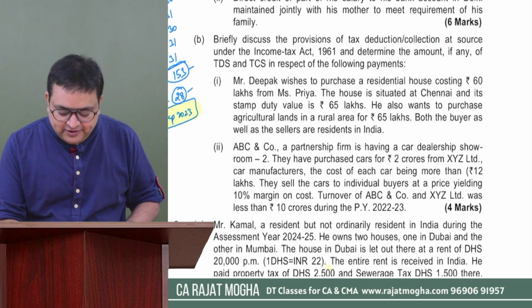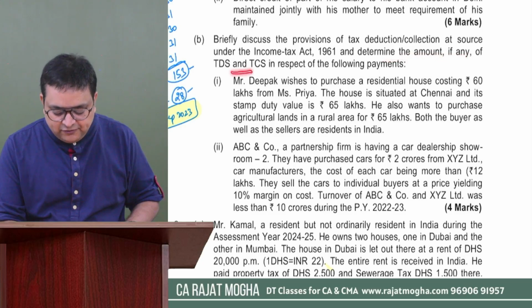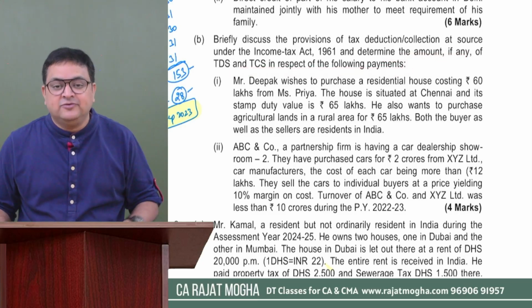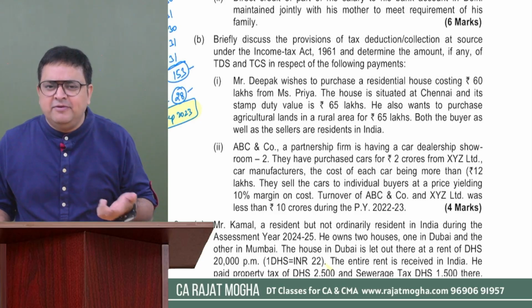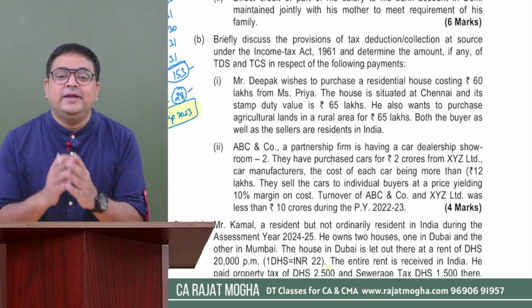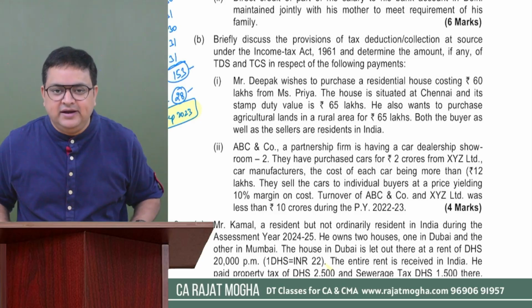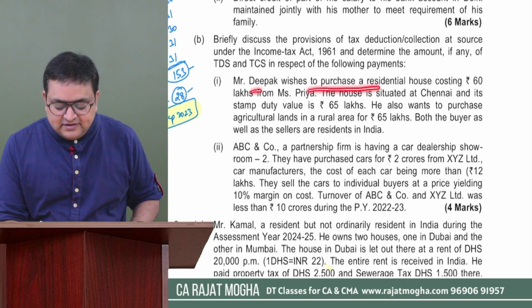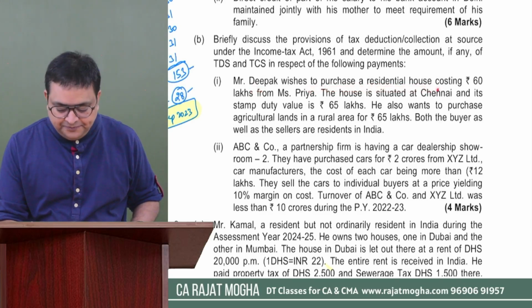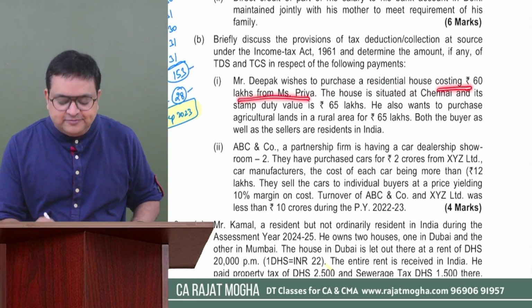Okay, so we have to discuss the TDS and TCS provisions and determine the amount, if any, of TDS and TCS in respect of the following payments. So first we have to determine whether TDS or TCS, as the case may be, would be applicable or not, and if applicable, what would be the amount of that TDS or TCS. Okay, first question says, Mr. Deepak wishes to purchase a residential house costing rupees 60 lakh from Ms. Priya.